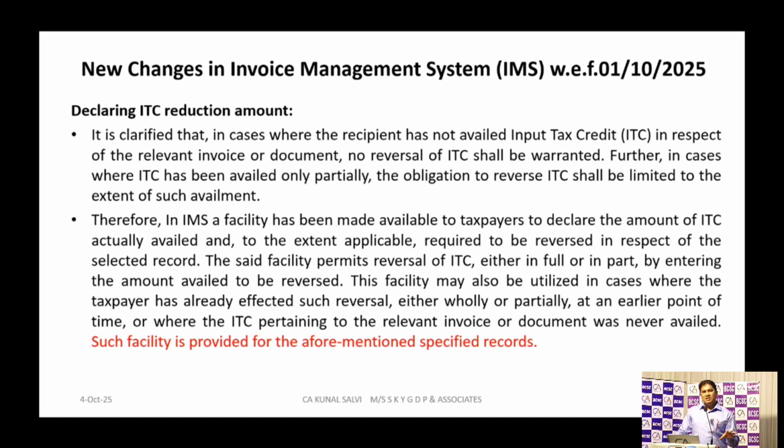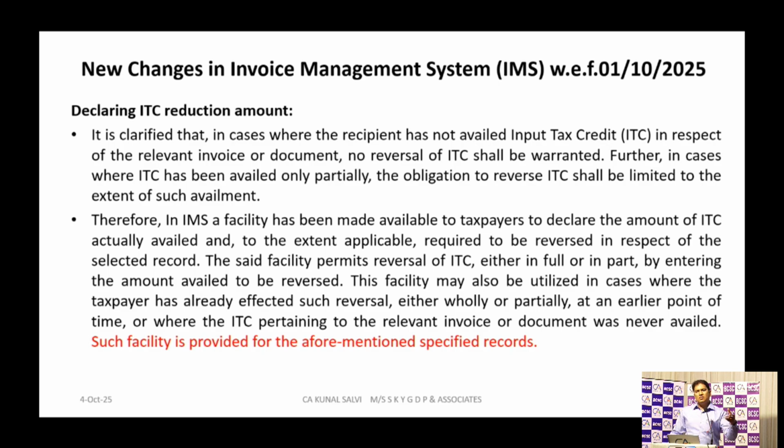So there is a facility, there will be a tab or a box where you will declare the ITC whatever you have taken, which may be 0, for that specific transaction. Further, in case where ITC has been availed only partially, the obligation to reverse ITC shall be limited only to the extent of such availment.